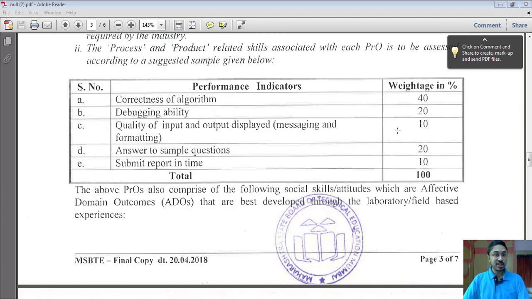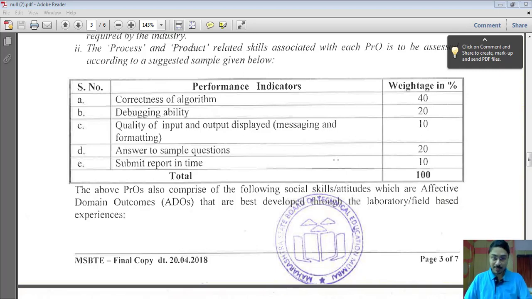Then 10% are reserved for the quality of input and output that you are displaying on the screen. Right from the beginning I told you that in the program, as an end customer, what you are going to see is the input and output. So how efficiently and how properly you are taking input from the user and how you are articulating your output, that is very important. You have to use correct messages, you have to use correct parameters while displaying an output. For that, the 10% weightage is reserved.